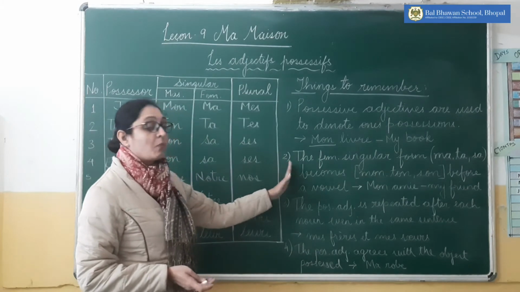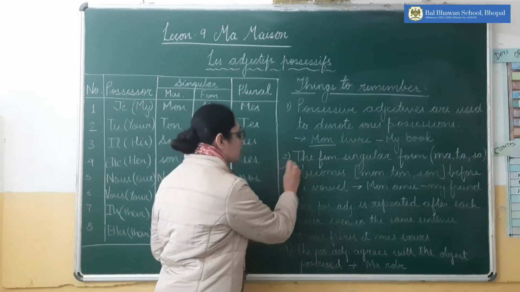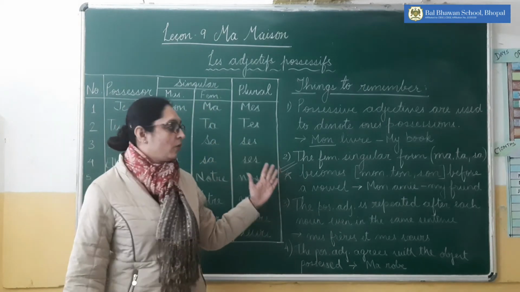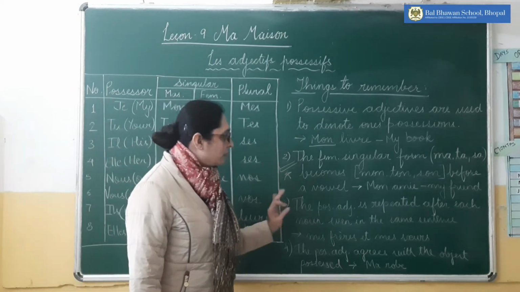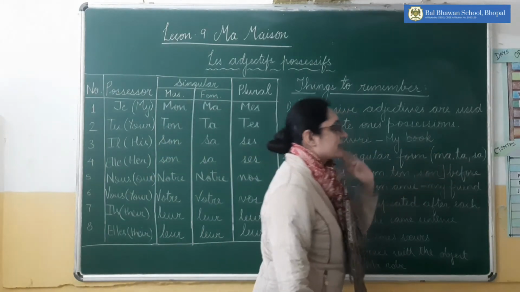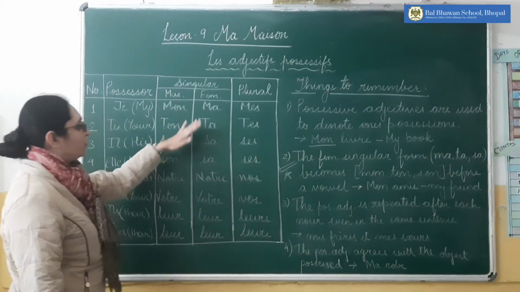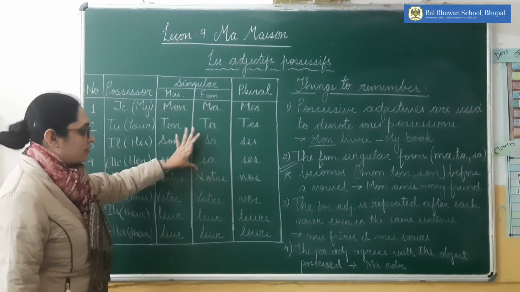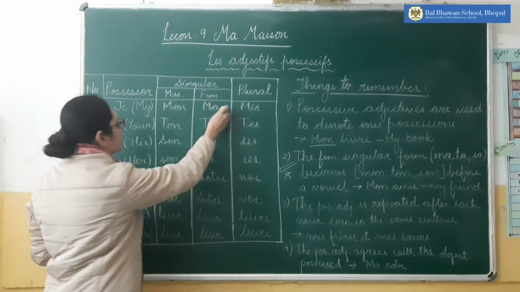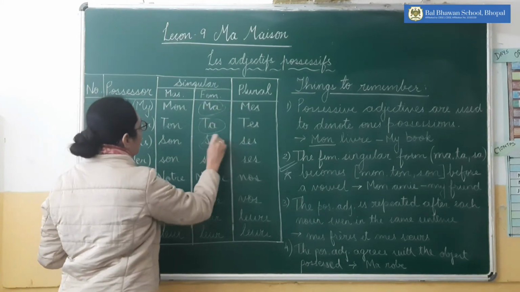Next one, this is the most important thing. Children make a lot of mistakes in this point, so you have to be very careful. The feminine singular form, that is ma, ta, sa. I'm talking about only these first four things, singular: je, tu, il, elle. This is ma, ta, sa, and sa.